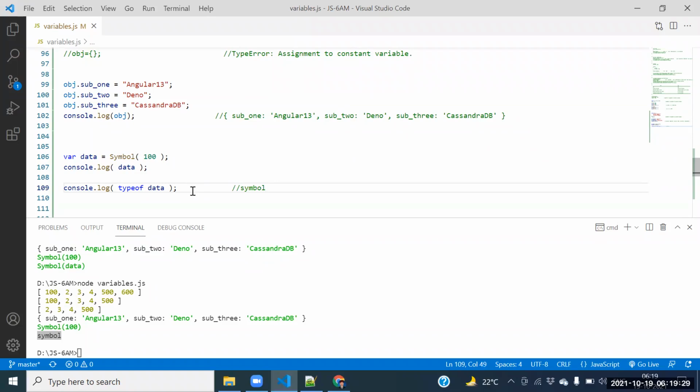Fine. Guys, can you tell the data types once again? Type of hello. String. Type of hello is string. Type of 100. Number. Type of true. Boolean. Type of array. Object. Type of array is object. Type of null. Object. Type of null is object.